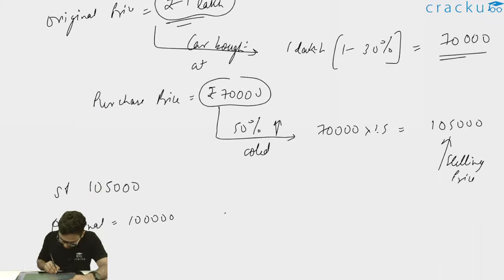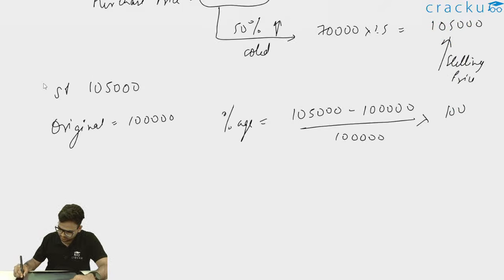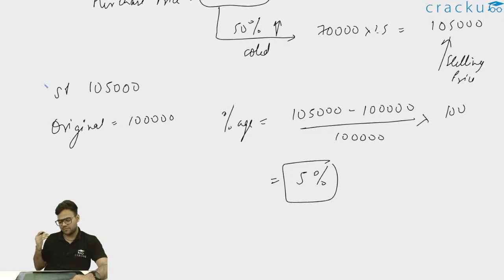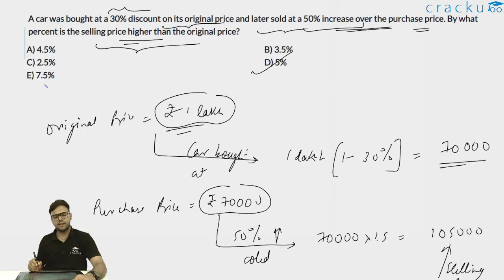So percentage increase. Percentage will be 1,05,000, which is the selling price, minus the original price, divided by the original price, into 100. The original price is what we have to compare against, and we have to compare the new selling price. So selling price minus original price divided by original price into 100. This will come out as 5,000 into 100 divided by 1 lakh, or ultimately it will come out as 5%. 5,000 into 100 will be 5 lakh, and 5 lakh divided by 1 lakh will be 5%, and therefore option D, which is 5%, will be the correct answer.